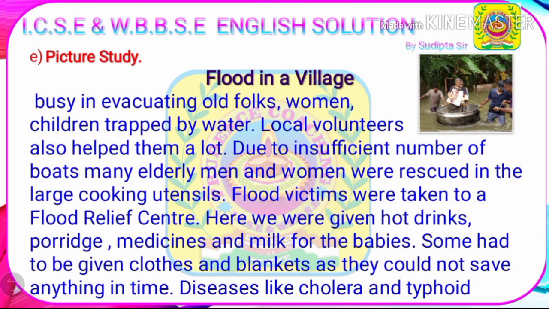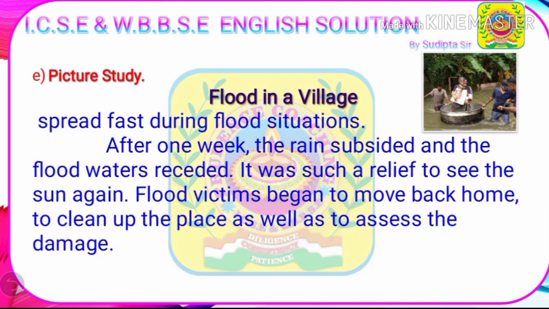Flood victims were taken to a flood relief center. Here we were given hot drinks, porridge, medicines and milk for the babies. Some were given clothes and blankets as they couldn't save anything in time. Diseases like cholera and typhoid spread fast during flood situations. After 1 week, the rain subsided and the flood waters receded. It was such a relief to see the sun again. Flood victims began to move back home to clean up the place as well as to assess the damage.